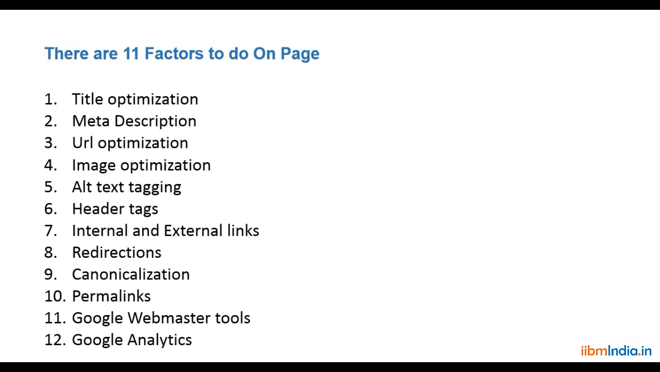We will optimize our page or our website. Where we need to place all the keywords we have researched is all about the factors of on-page optimization. So now let's give a brief on what title optimization is, what meta description is, and what URL optimization is. I'll brief you individually on how to optimize each of these.